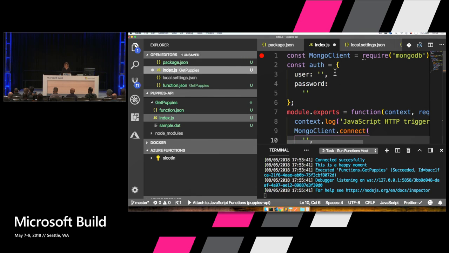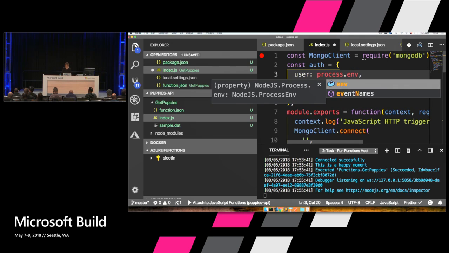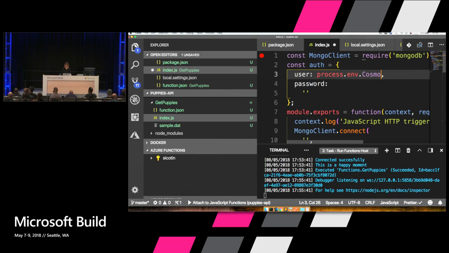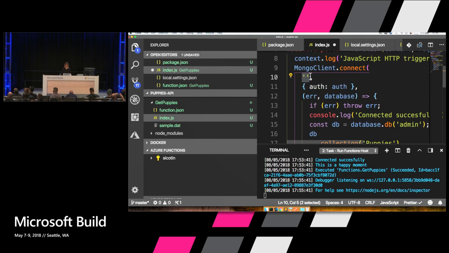Well, we go back to our object here, and we use the process object environment, and then we just use the same name that we've defined earlier. Cosmos DB user. And then here we're going to define the Cosmos DB password. And finally, we need the URL.